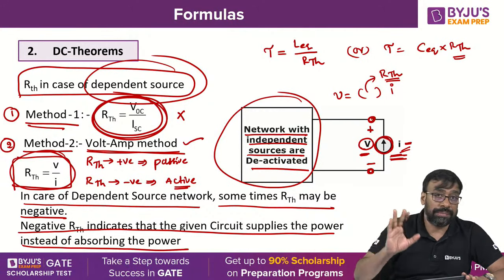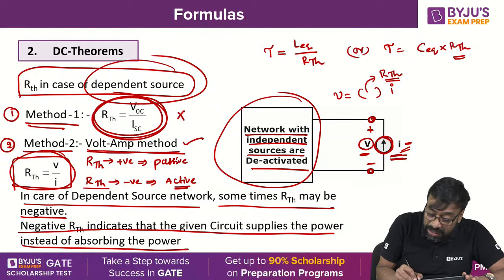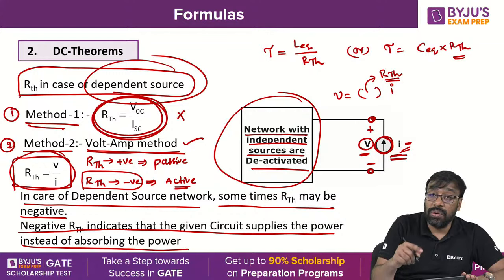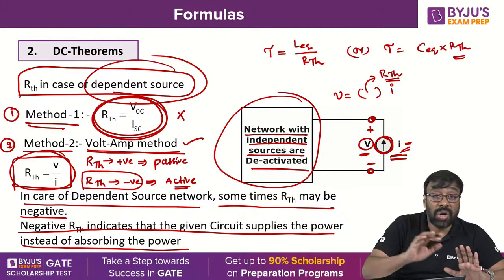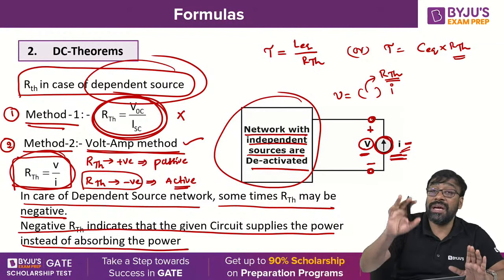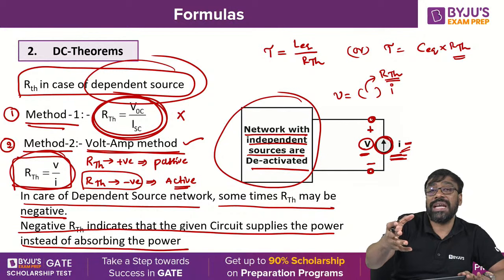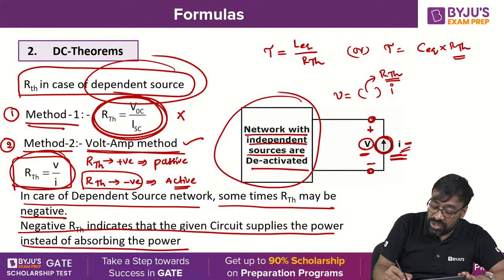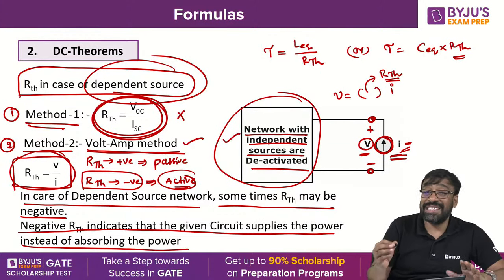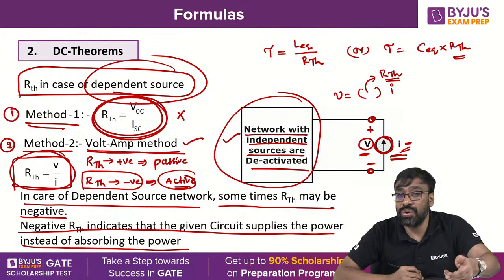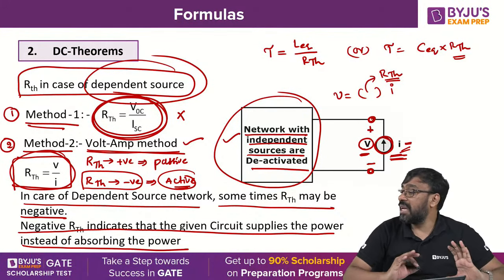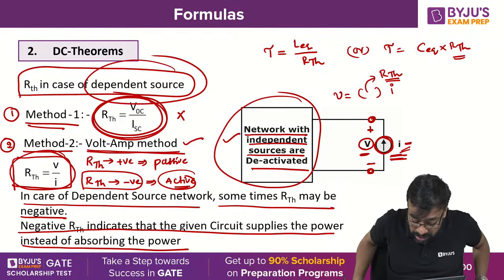remains passive only. If that RTH is negative, sometimes you find negative resistance also in the case of dependent source problems. Only in the case of dependent source problems will you find negative resistance. Sometimes, not all the time, depending upon the circuit and the polarities of the dependent source connections, you may get negative resistance. If it is negative resistance, then the resulting network after suppressing all independent sources may be an active network. Now it is clear, Ravi Shankar?